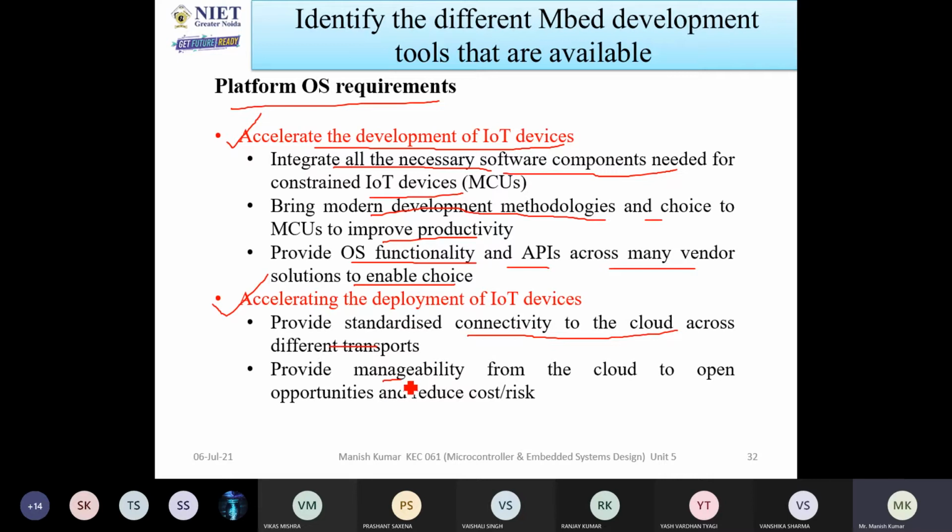Also, it provides manageability from the cloud to open opportunities and reduce cost. Whenever you develop more and more systems, the cost will be reduced. In the same way, you can see that electronics devices in the lockdown have increased in price. Why? Because production is stopped somewhere else. If production is less, then the cost will be high.